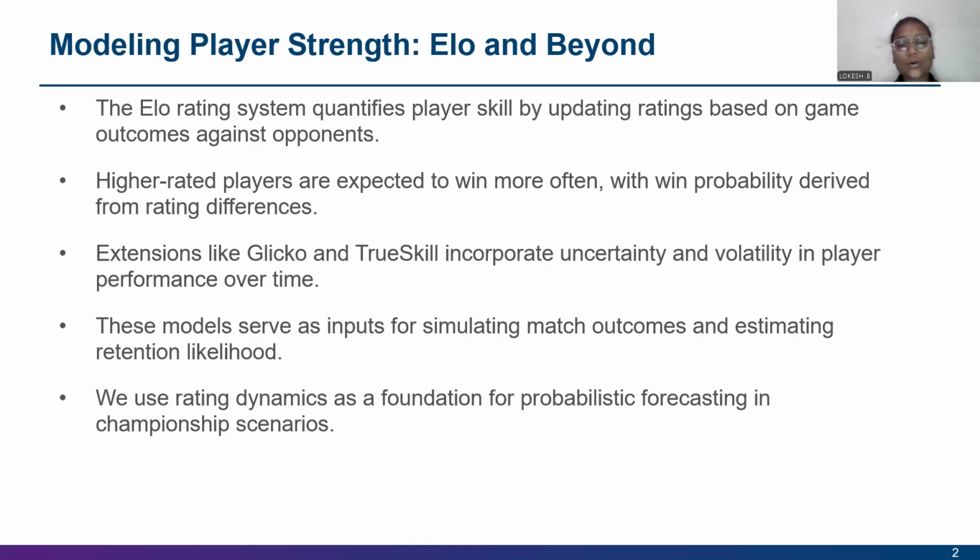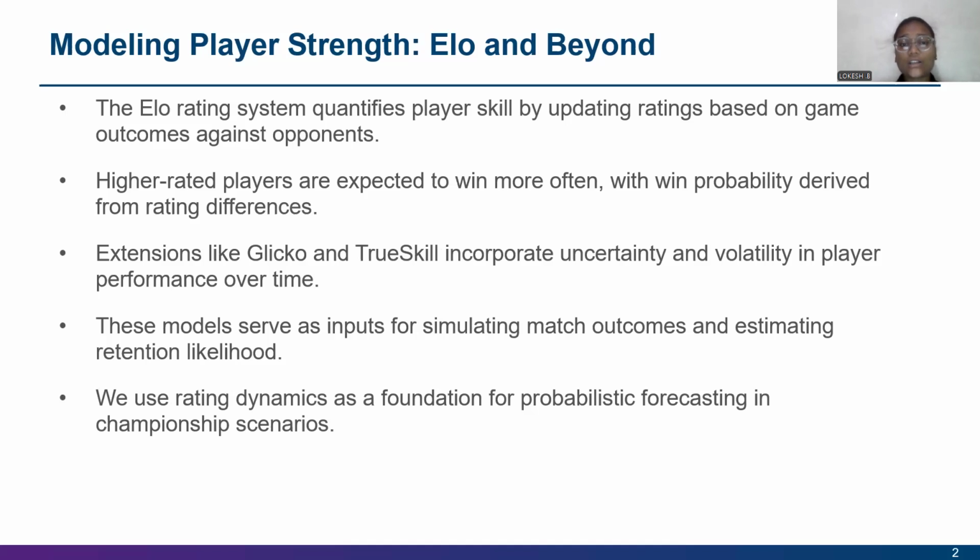Higher rated players are expected to win more often, with win probability derived from rating differences. The extensions like Glicko and TrueSkill incorporate uncertainty and volatility in player performance over time. These models serve as input for simulating match outcomes and estimating retention likelihood. We use rating dynamics as a foundation for probabilistic forecasting in the championship scenario.